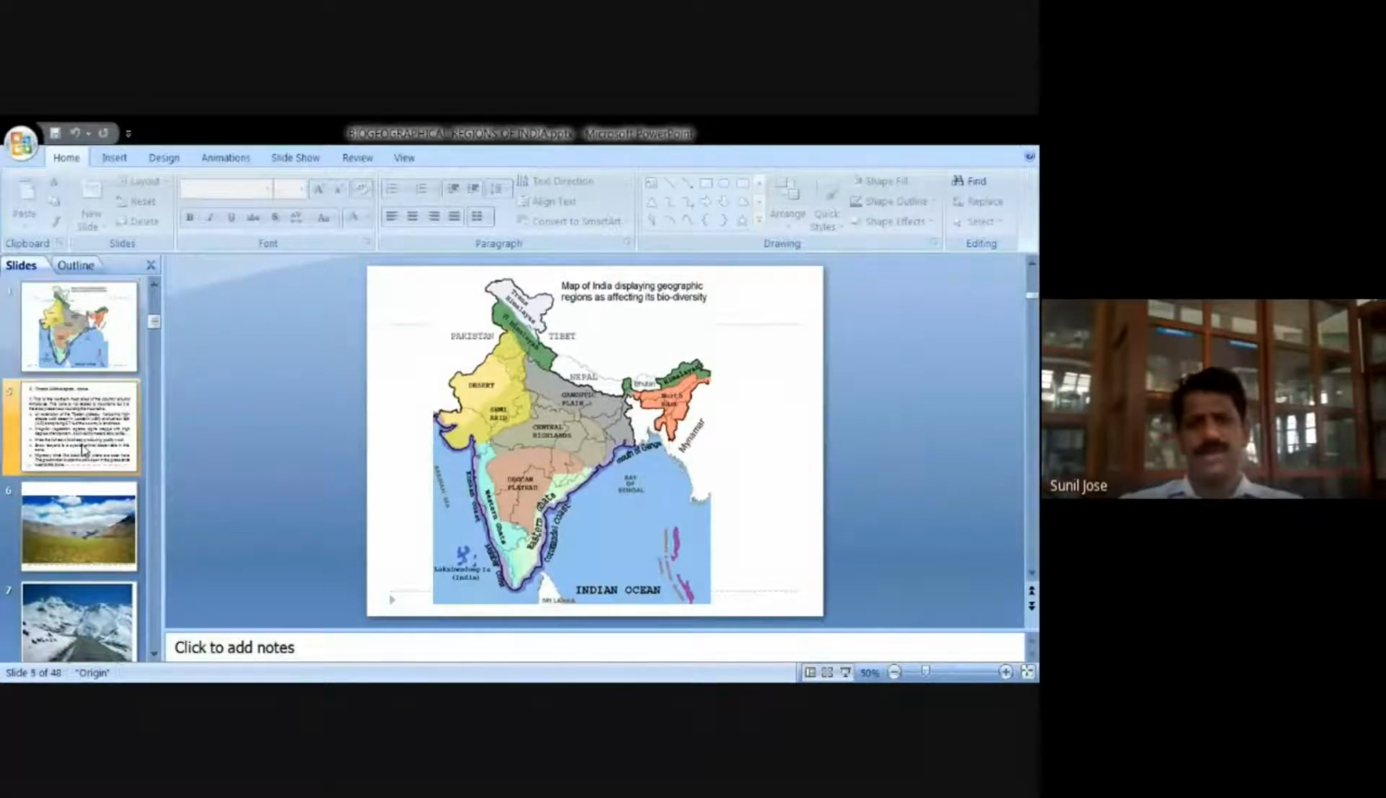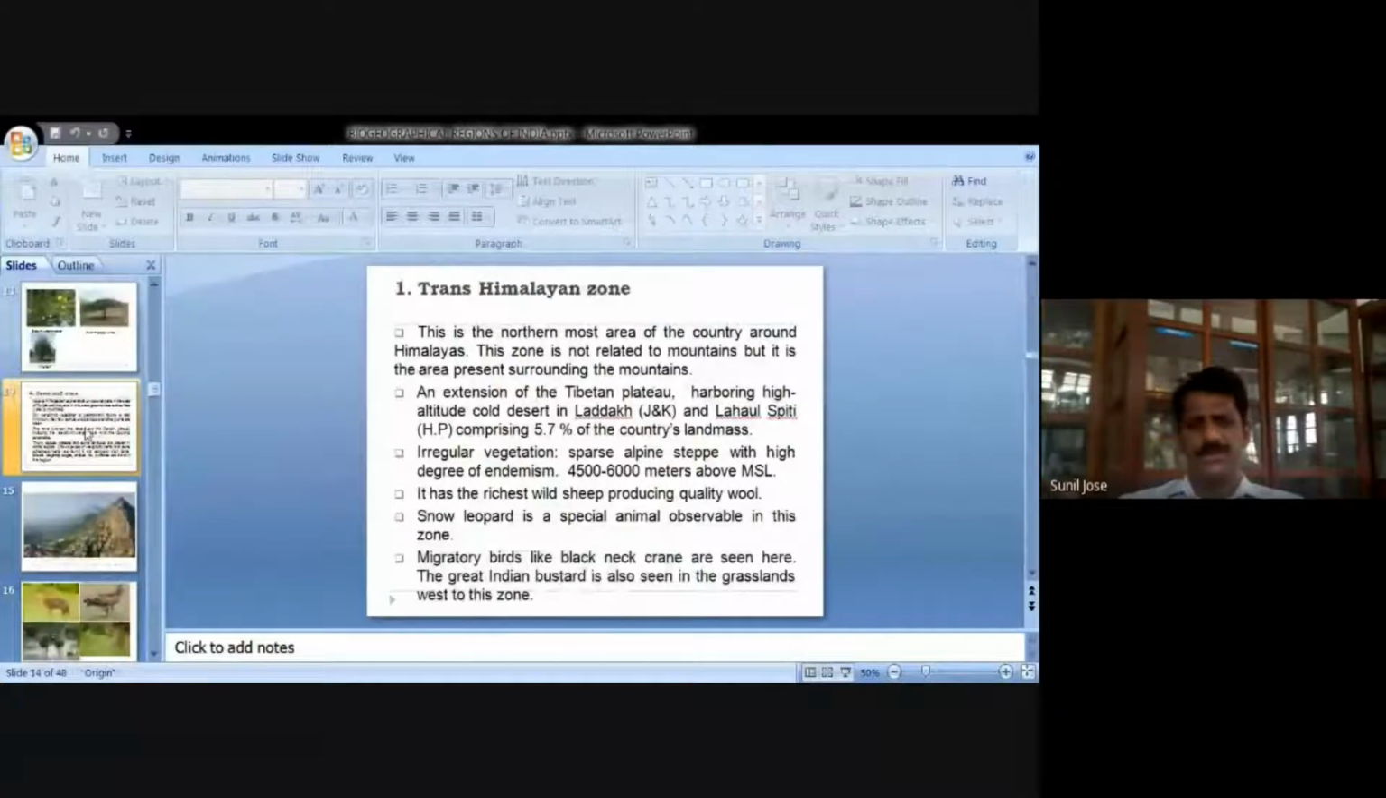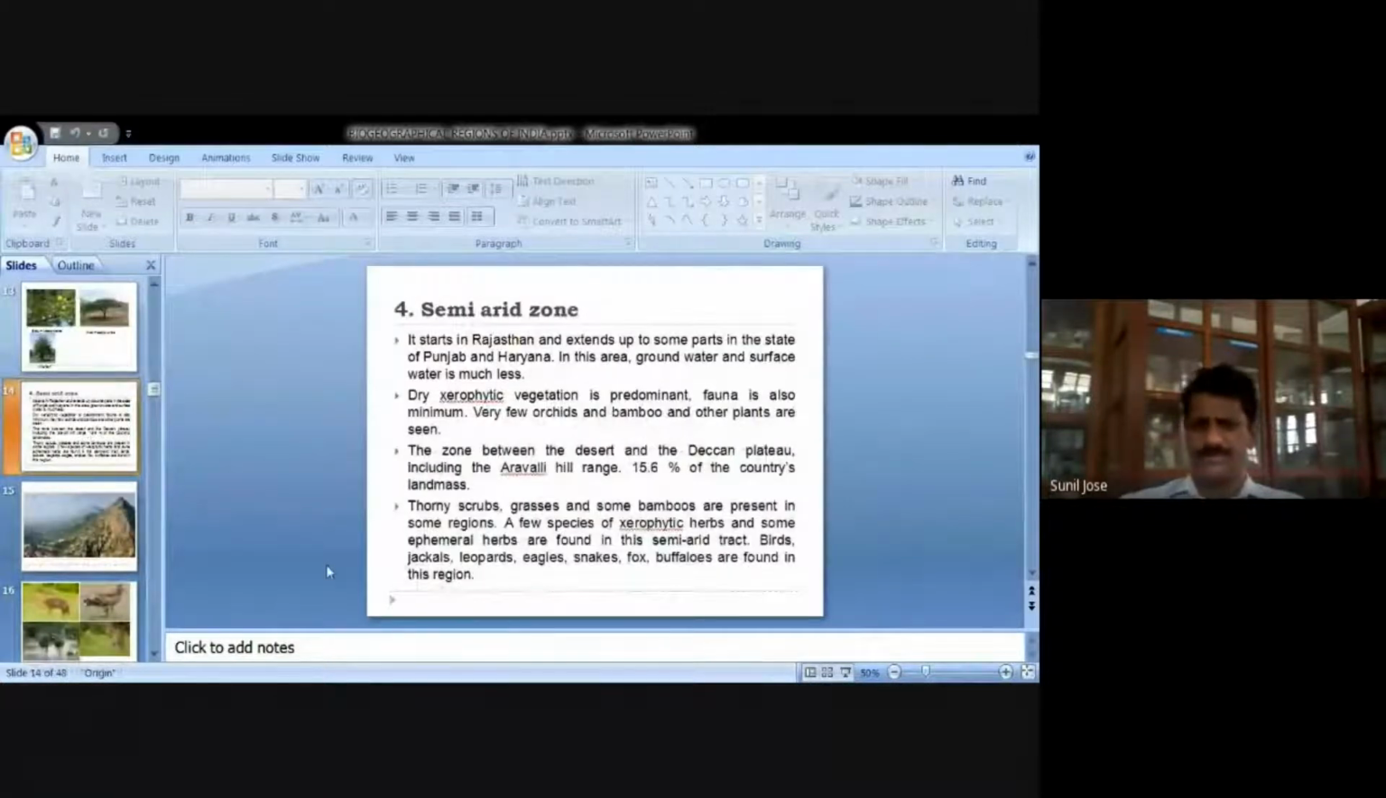The word arid means very dry. So it won't be as dry as a desert, but still it will be dry. Most of Haryana, Punjab, and Rajasthan come in the semi-arid zone.